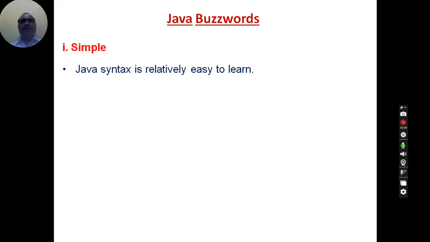So the first one is simple. Already I told in previous sessions that when James Gosling and his team members were developing the Java language, they took the features of C language and C++ language and kept those features in Java. They used whatever syntax is available in C language in Java. Therefore, people who are familiar with C or C++ syntax find it easy to write Java programs, because Java follows the same rules, same syntax and same semantics.